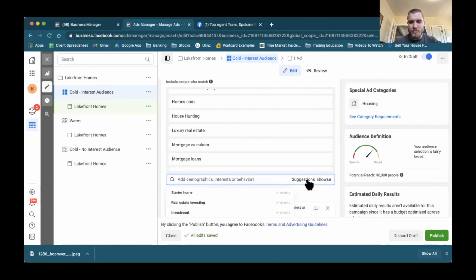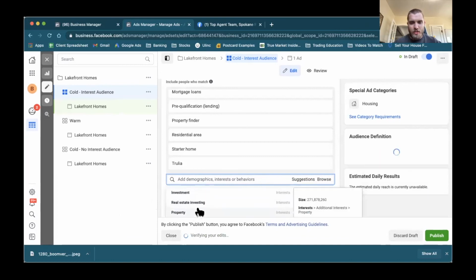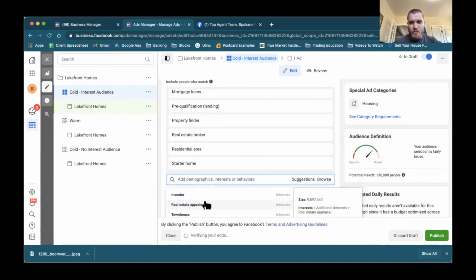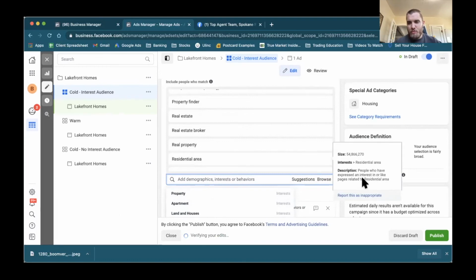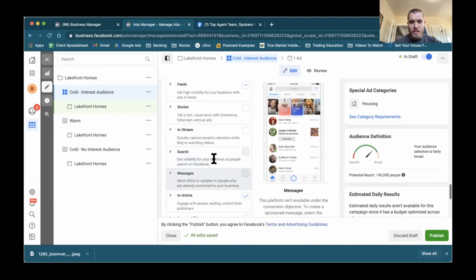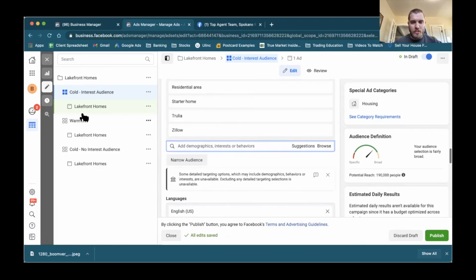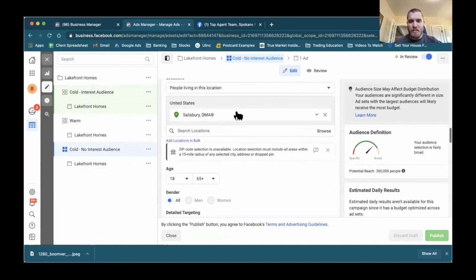So we're at about 86,000 people. We actually want to get that up a little bit. I'm going to go ahead and do residential area. We're going to do real estate broker. Now we're up to 130. Home, 190. Real property, real estate, 190 is probably where we're going to sit. It's close to 200K, so I would say that's pretty good. And then obviously keep everything else the same. We're doing the same exact ad, just in a different targeted aspect. This one has about 190,000 people we're targeting. This one has 260. So you can see it's a little more dialed in to what we're doing.